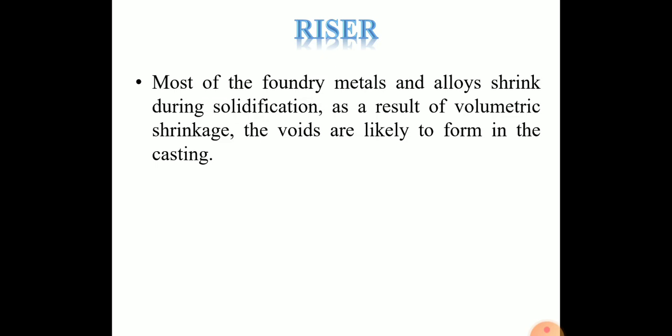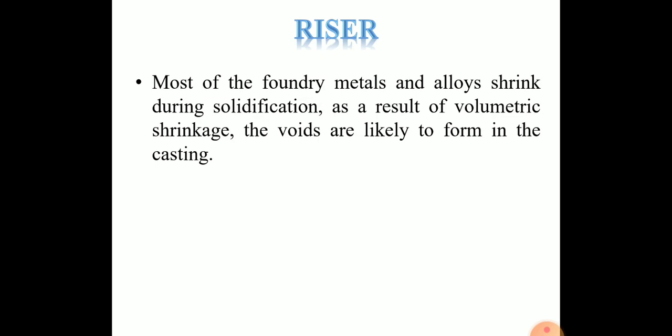Different materials have different shrinkage, hence the risering requirement varies for the materials. Grey cast iron sometimes may have negative shrinkage. This happens because with the higher carbon and silicon contents, graphitization occurs, which increases the volume and counters the metal shrinkage. The solidified metal in the riser is cut off from the main casting and melted to reuse. The higher the riser volume, the lower is the casting yield. The requirement of riser depends on the type of metal poured and complexity of the casting.